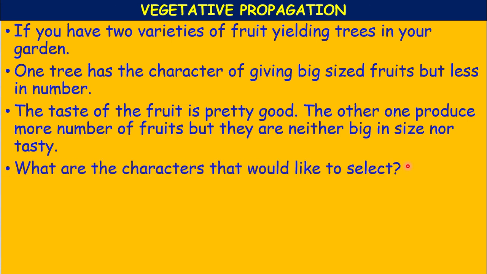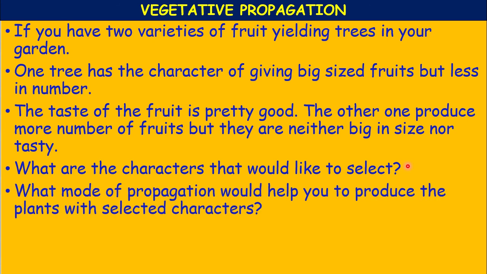Then what characters would you like? You will select the second one as the rootstock, and the tree with big size and good taste as the scion.